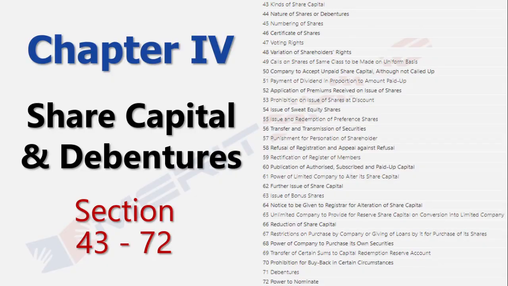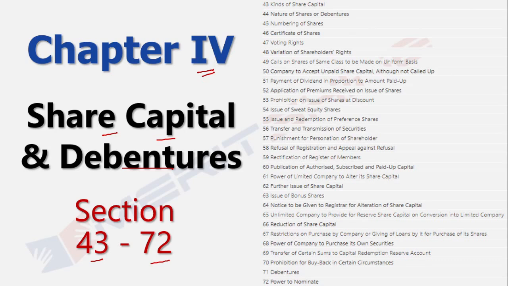So before we kickstart the questions, let's try and understand what exactly does chapter 4 deal with, and we're specifically talking about share capital and debentures. So this is what is predominantly being discussed as far as this particular chapter is concerned, and it basically looks at sections 43 to 72. So before we get into the question mode and try and answer questions from a conceptual standpoint, let's try and understand an overview of chapter number 4, which is share capital and debentures.